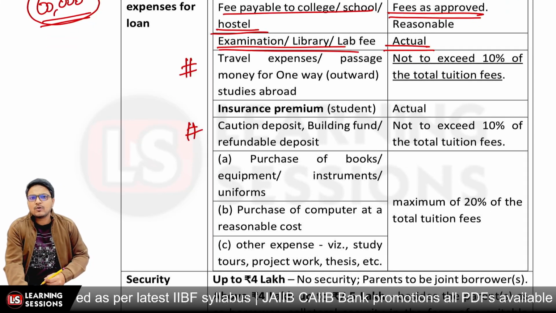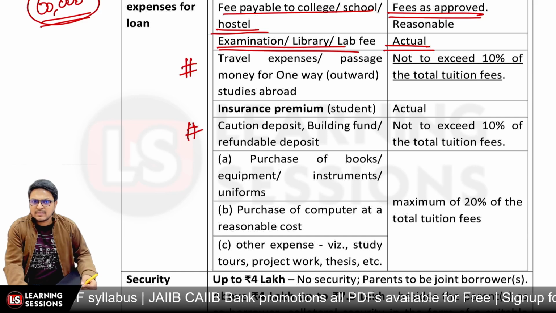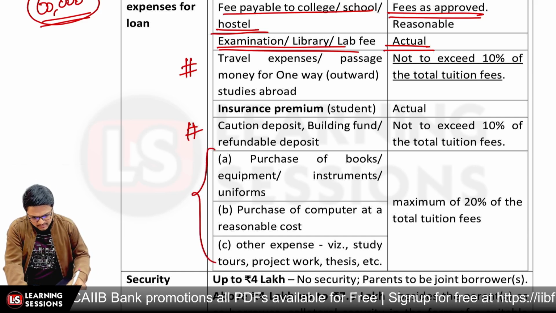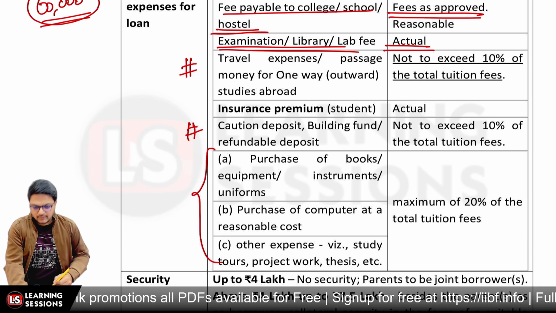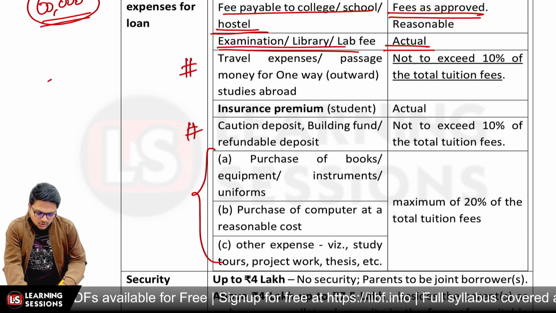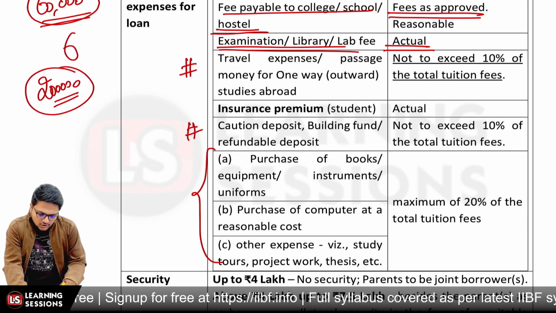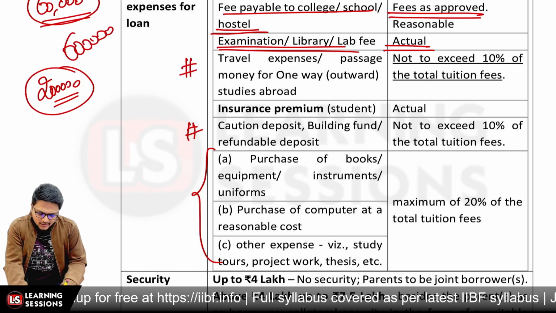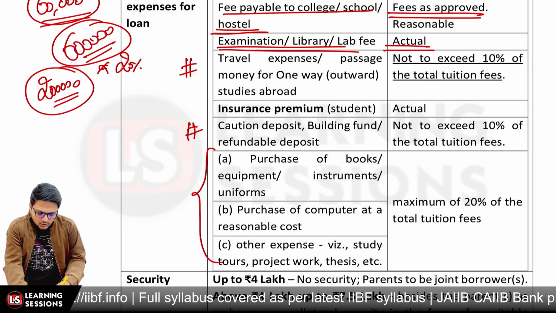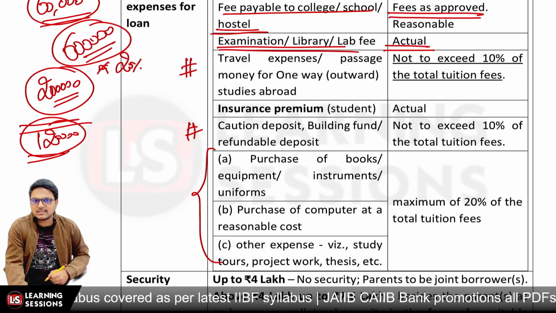And other than that, if you were to purchase books, equipment, uniform, or a computer at a reasonable price, or other expenses, a maximum of 20% of the tuition fee can be given. Let's say the total cost of books, the computer etc. to be purchased was rupees 2 lakh, and the tuition fee is rupees 6 lakh. In that scenario, the maximum amount which can be allowed is 20% of 6 lakh, that is equal to 1,20,000, and the rest is to be deposited by the student himself, right?